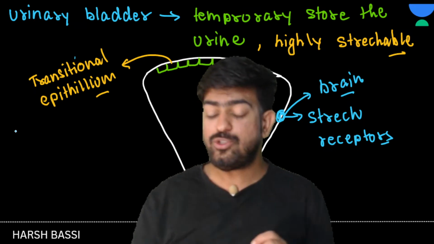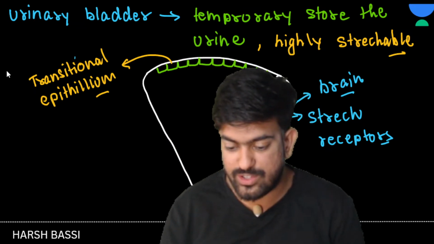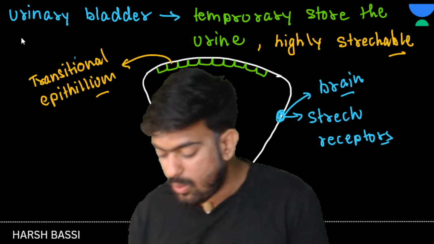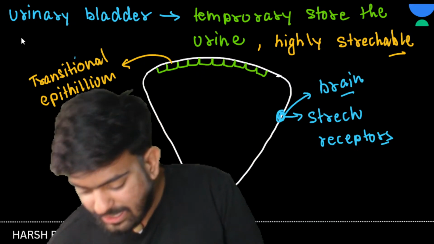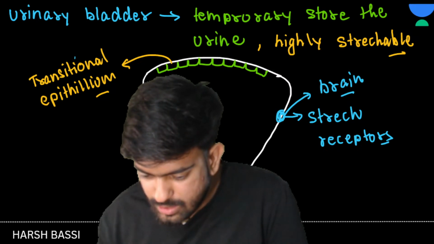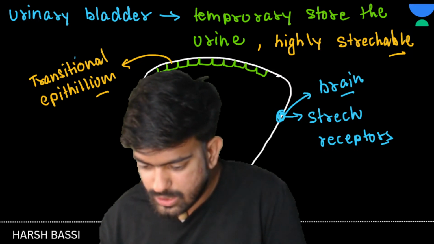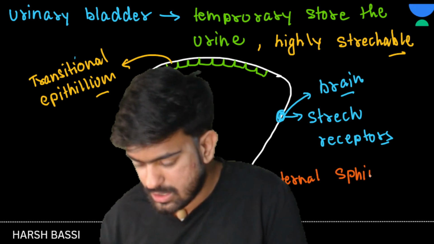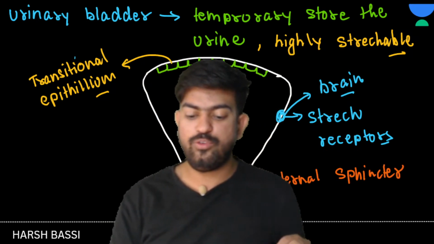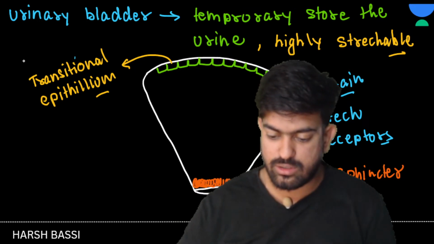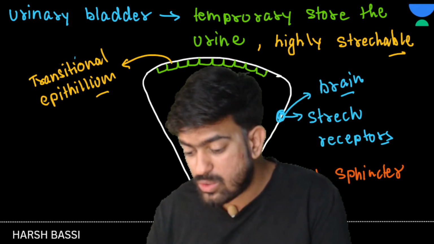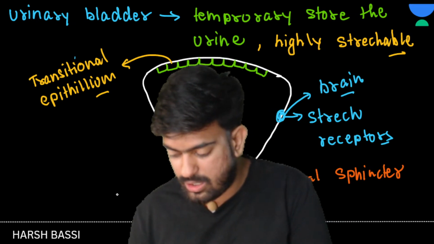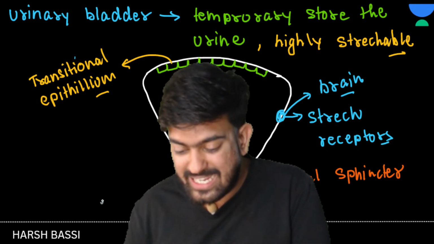Okay, so next, one more thing, we have sphincters. In this urinary bladder, we have two sphincters. One is located in the internal part, this is the internal sphincter. And one is located outside the urinary bladder. The outside sphincter is voluntary. It is known as the external sphincter.